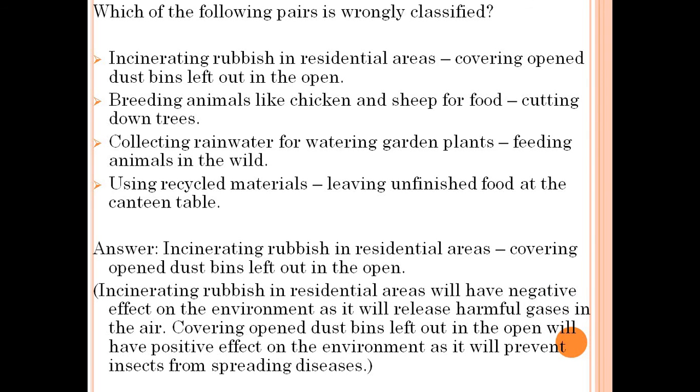The answer is incinerating rubbish in residential areas and covering open dustbins left out in the open.